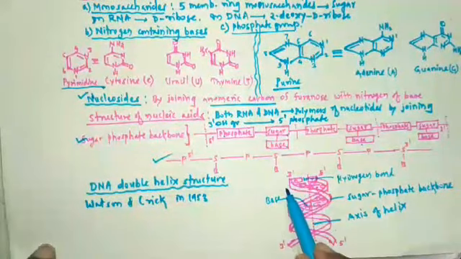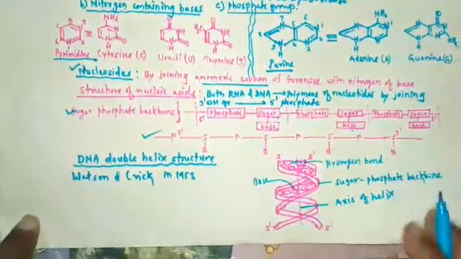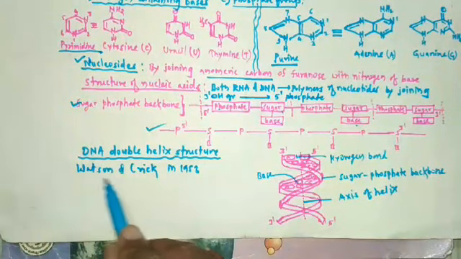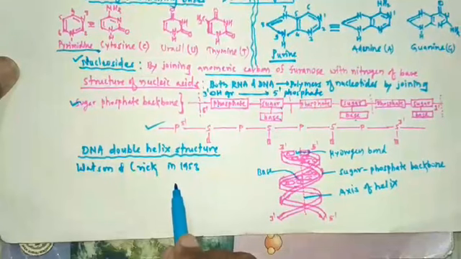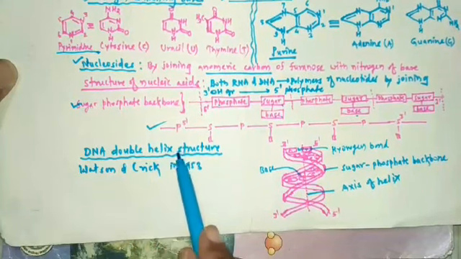So this is the double helix model of DNA. This model was put forth by Watson and Crick in 1953. So let's study the salient features of this DNA double helix structure.